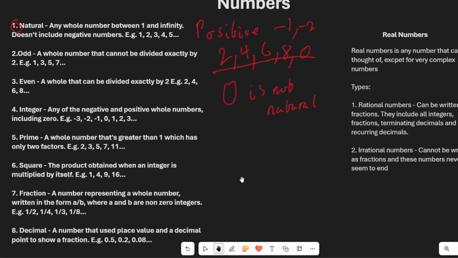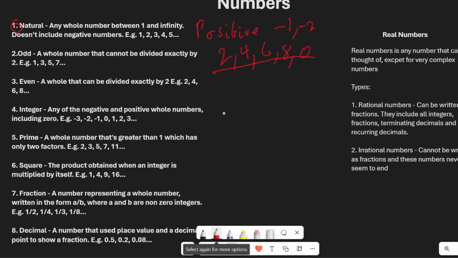As well as that, we go on to prime numbers. Prime numbers are whole numbers greater than 1 which have only 2 factors. I'll give an example here: 2. 2 can only be divided by 1 and 2. So prime numbers are whole numbers that can only be divided by 1 and itself.